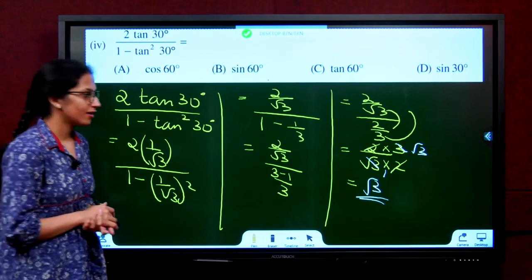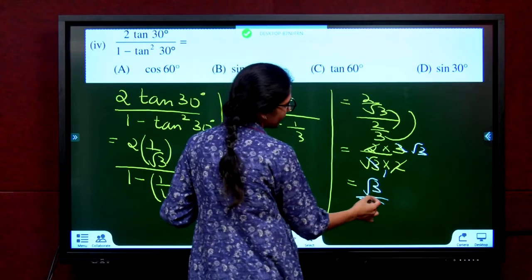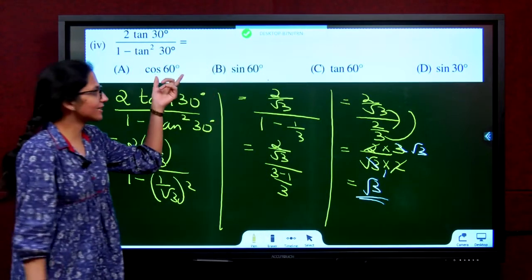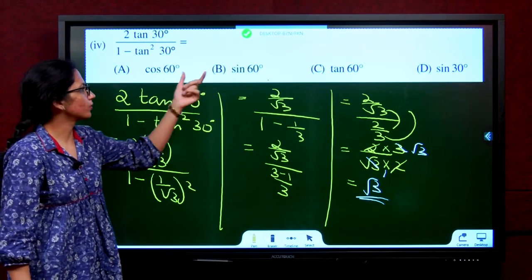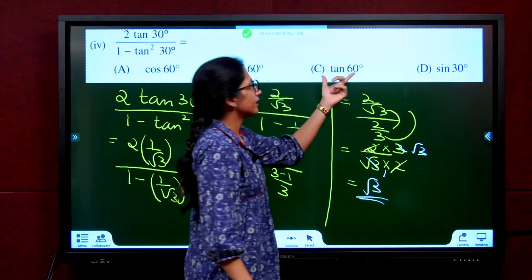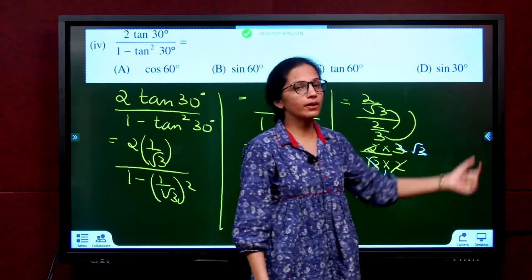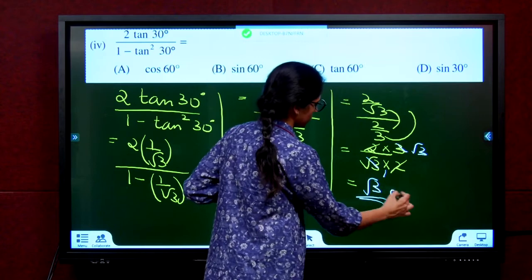Root 3. What's the answer? Cos 60, 1 by 2. Sin 60, root 3 by 2. Tan 60, root 3. Sin 30, 1 by 2. What's the answer? Option C.